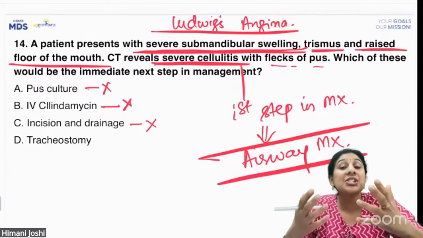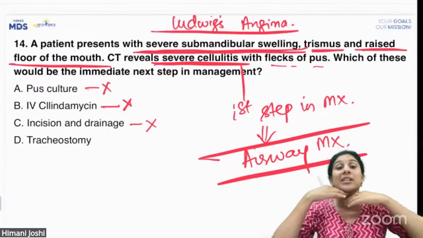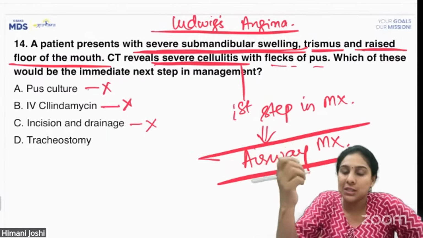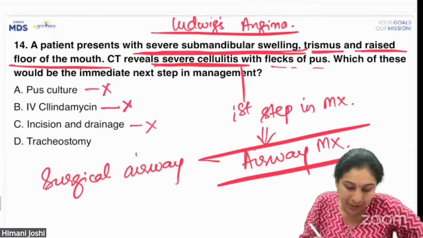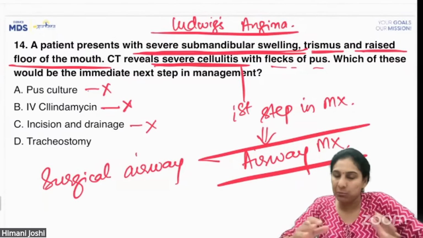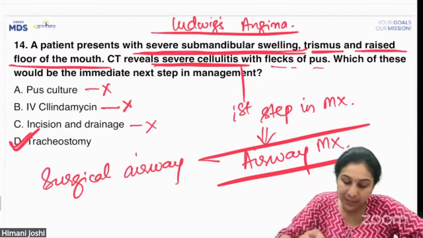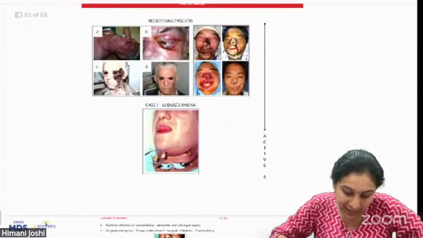In such a severe case, when there is trismus, you can't do oral intubation. With a raised floor of the mouth, you can't do any normal intubation. The only option in such cases is the surgical airway. The surgical airway means either tracheostomy or cricothyroidotomy. Crico is a temporary procedure, a more permanent procedure is tracheostomy. We have discussed this in our class with case discussion.